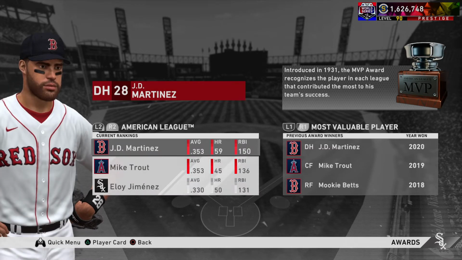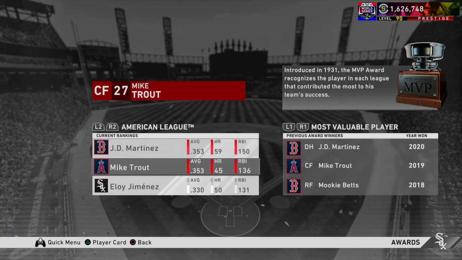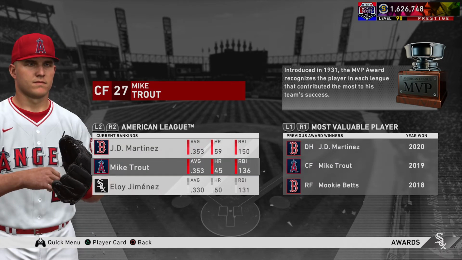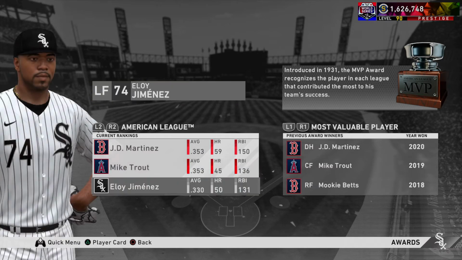JD taking home the MVP trophy. That's 2 years of March to October in a row where JD Martinez has put up just ridiculous numbers. 59 home runs, 150 RBIs with a .353 average. Trout with the same average, 45 bombs. Eloy, his average was a little lower, 50 bombs. But it's nice to see that he still got up there, especially with the season he had.